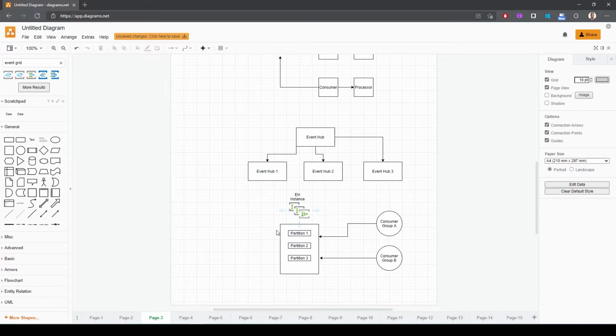We also have what we call checkpoints and offsets. So an offset is the event or data position within a particular partition, okay? And this is there so that each consumer will know which position it reached. And checkpointing is a way to save that offset. Actually, that offset is saved in a storage account.